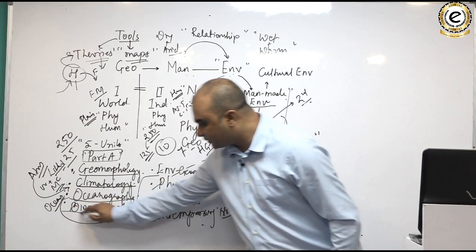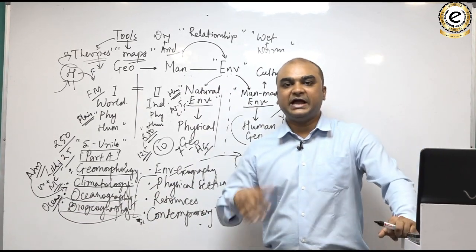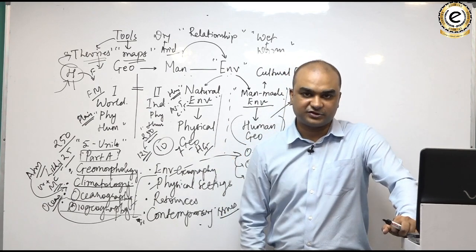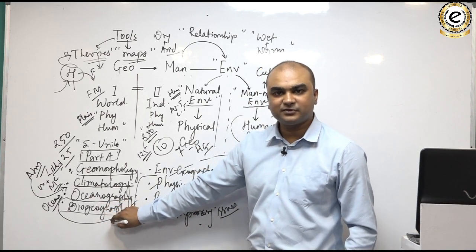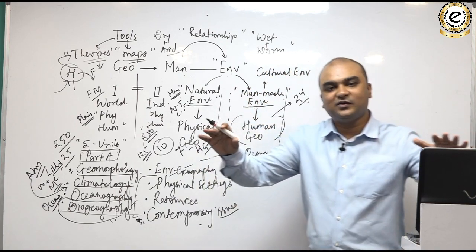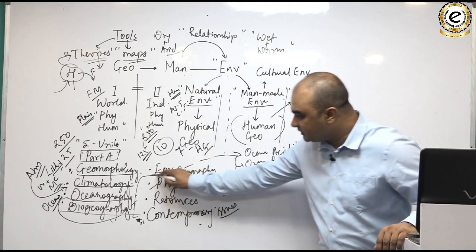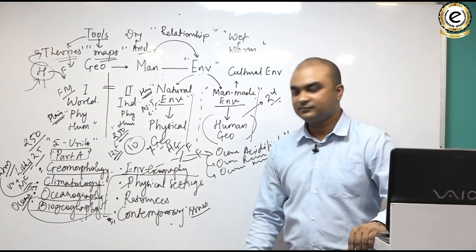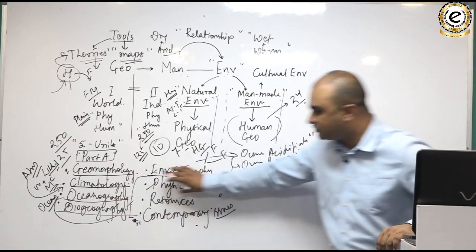The fourth unit, biogeography, does the same. It studies the aspects, the distribution, the evolution, and the possible future of soil mostly. So it deals mostly with the soil geography. Soil is the topmost skin of the earth, which lies over the hard rock bed. Environmental geography is the study of the flora and fauna. India physical setting is, we study all of this with respect to India.